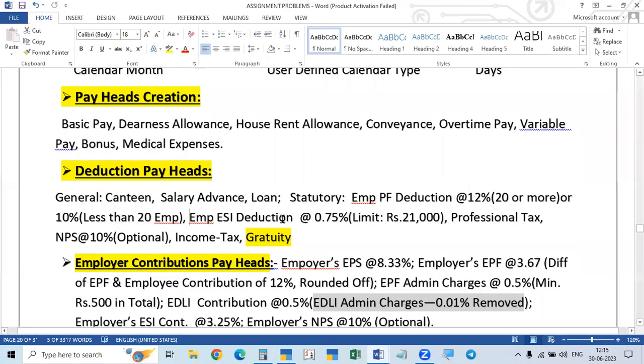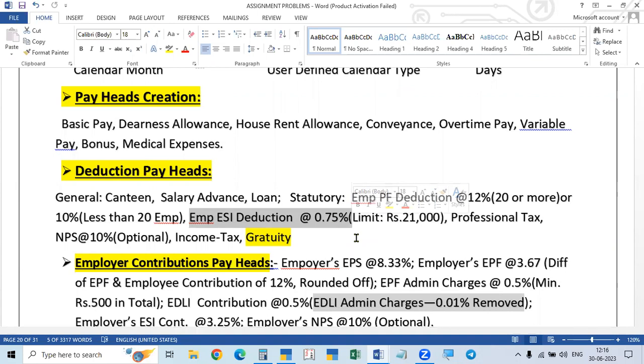And then an employee has to pay some amount towards the ESI, Employees State Insurance. This is meant for only small employees with less salary. It is meant for the government to take care of their medical needs and all these things through the ESI hospitals and dispensaries. That is why we have to make this deduction, and the limit is 21,000 rupees.